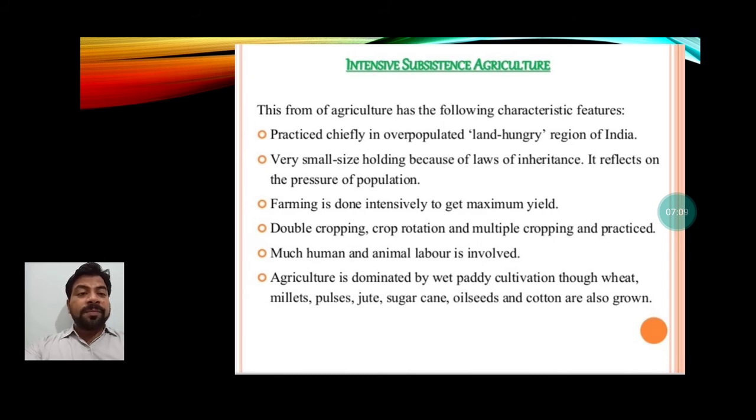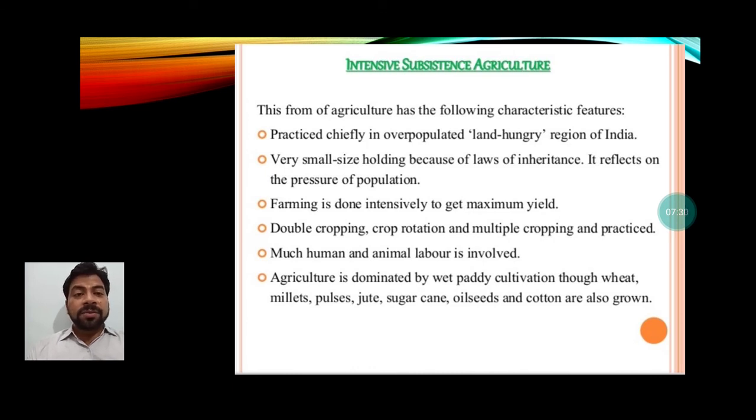Agriculture is dominated by wet paddy cultivation, though wheat, millets, pulses, jute, sugarcane, oilseeds and cotton are also grown. Obviously farmers in intensive subsistence farming try to grow different varieties of crops from the small plot so that they can get maximum benefit.